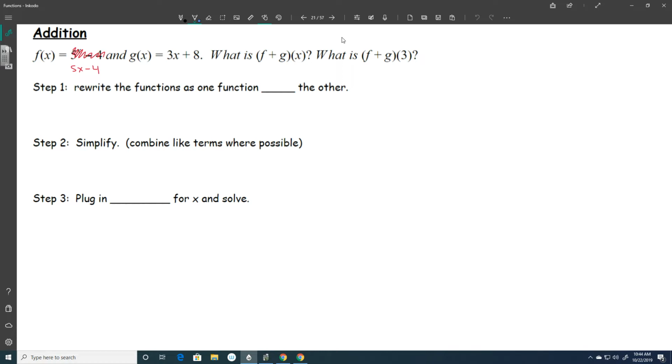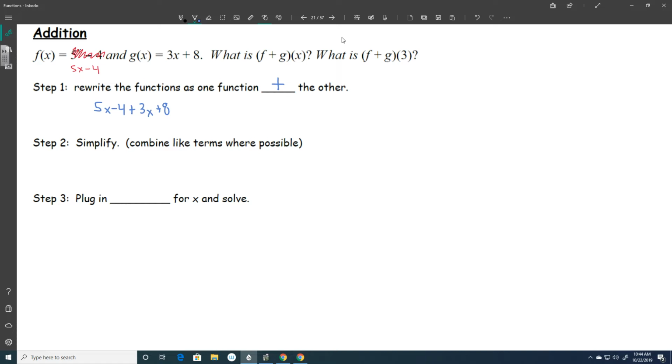And then after I add them together, what is the function when I plug in the x value of 3? So step 1 is just to rewrite the function as one function plus the other. So I'm always going to start with what comes first. So I write my f function, 5x minus 4. And then I'm going to add my g function, 3x plus 8.